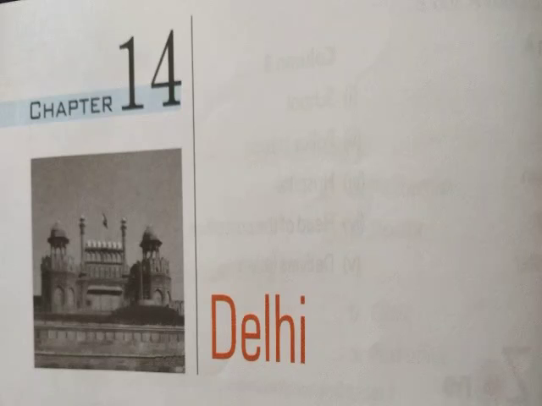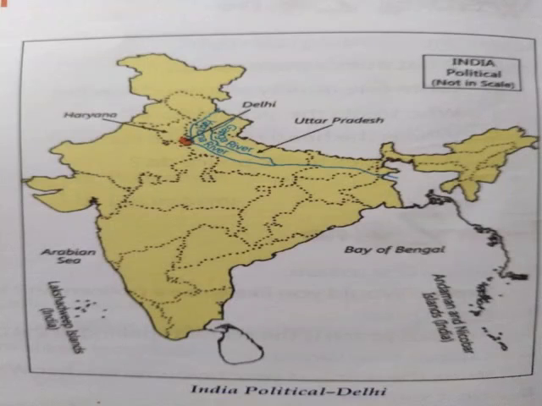This is Swati Pant and today I will be covering with you class 3rd SST chapter number 14, Delhi. Look at this map, students. This map is of India and in this map you will be able to see the map of Delhi. Delhi is a city which is divided into two parts, Old Delhi and New Delhi.